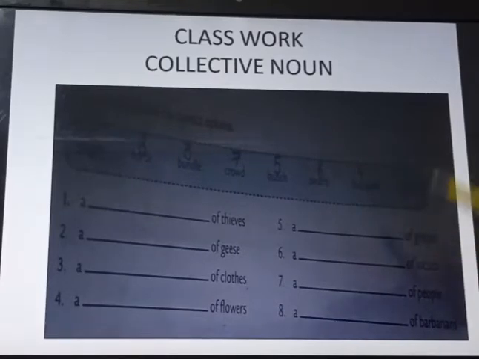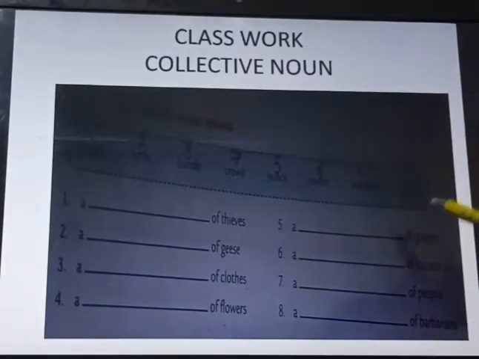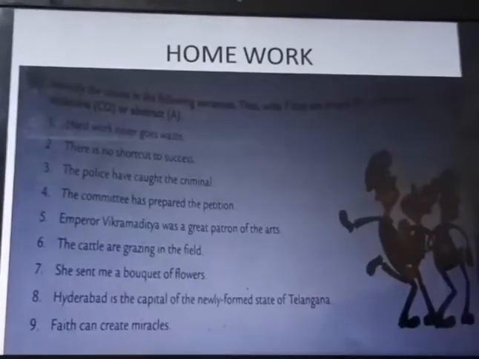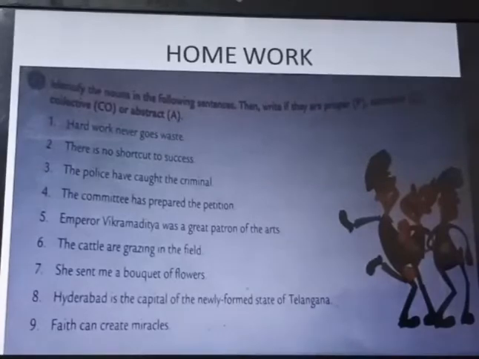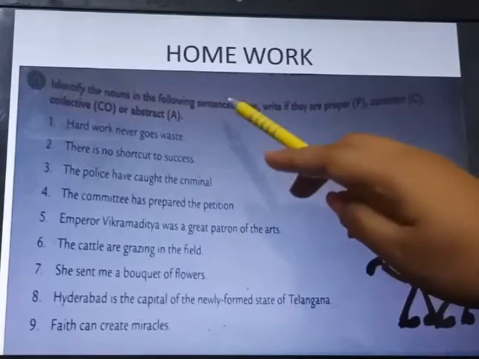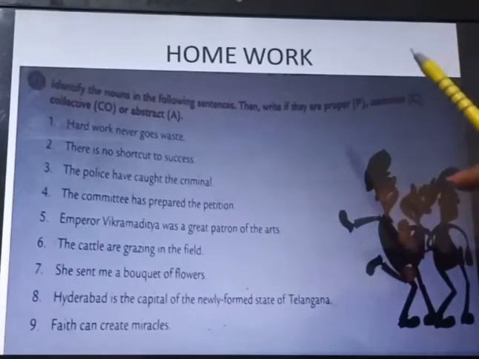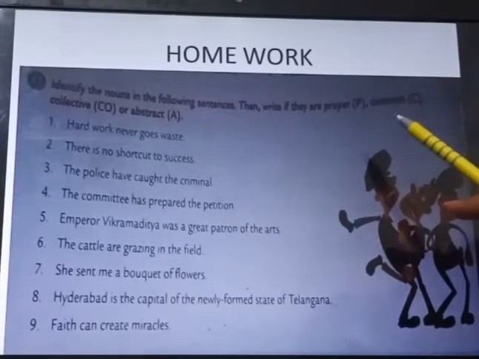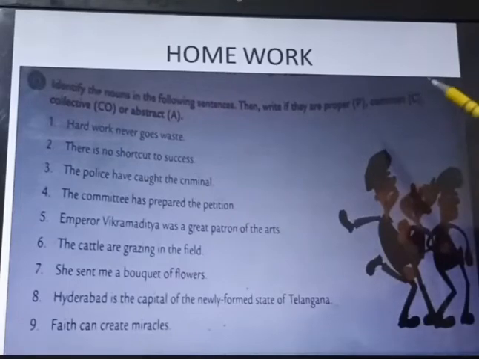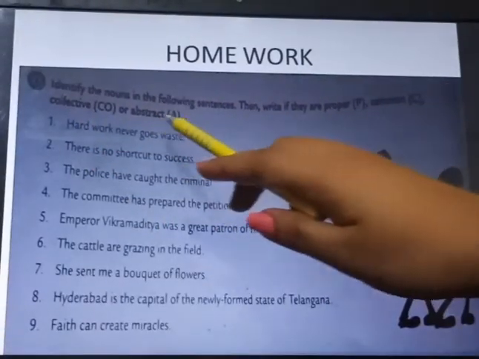Barbarians. This work is a classwork, students. Fine, you have to do it in this particular manner only. Fill a form, make a box, and then do all these 8 questions. Now for the homework, these 9 sentences are given over here. Identify the nouns in the following sentences, then write if they are proper noun. Proper, the main thing to keep in mind, they start with a capital letter and are a particular specific name of a place or anything. Common, very common general thing. Collective, any group. And abstract noun, your feelings.